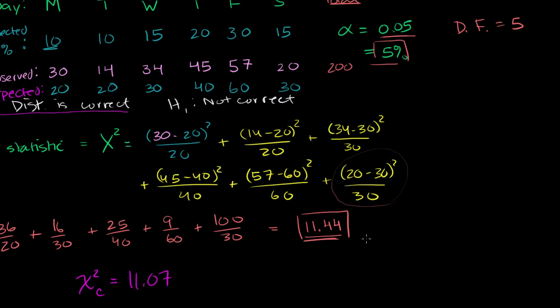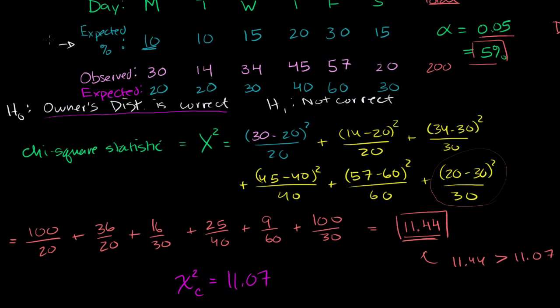So we are going to reject. 11.44 is more extreme than our critical chi-square level, so it's very unlikely that this distribution is true. We will reject what he's telling us. We will reject this distribution. It's not a good fit based on this significance level.